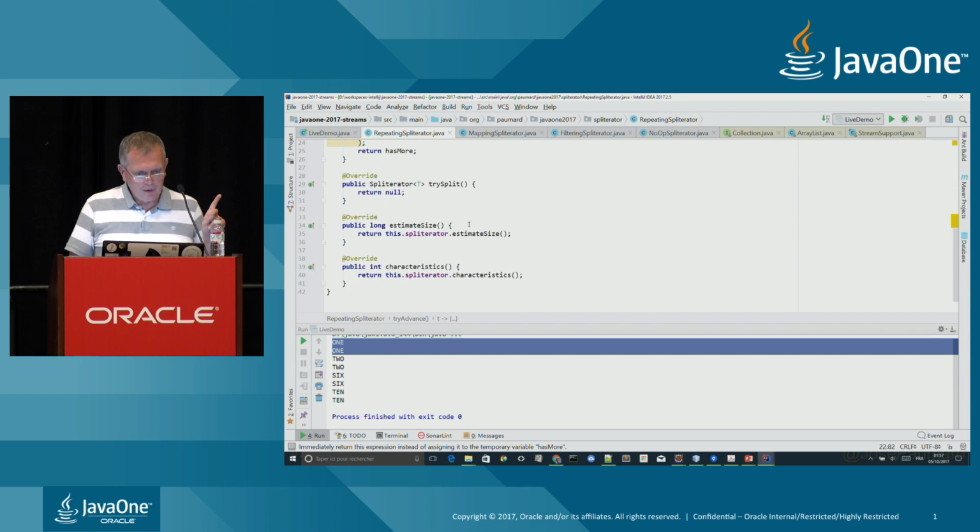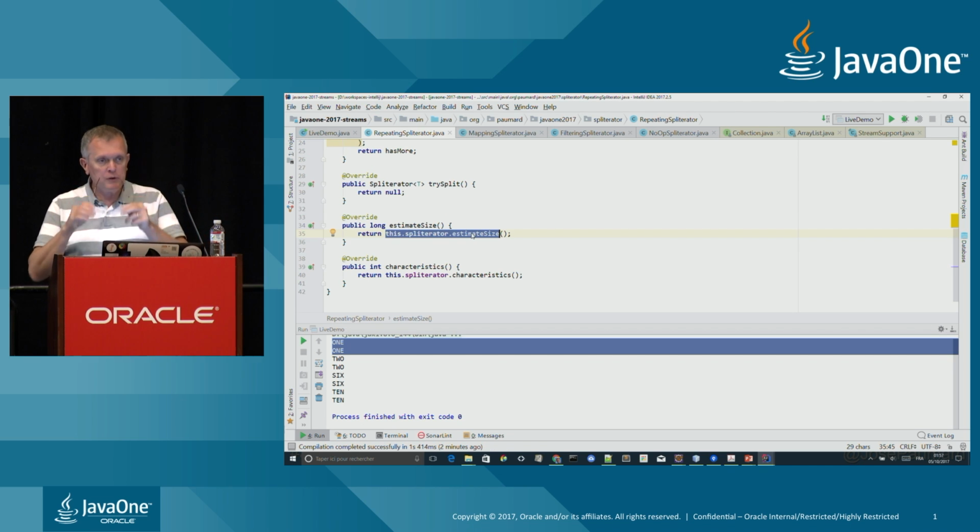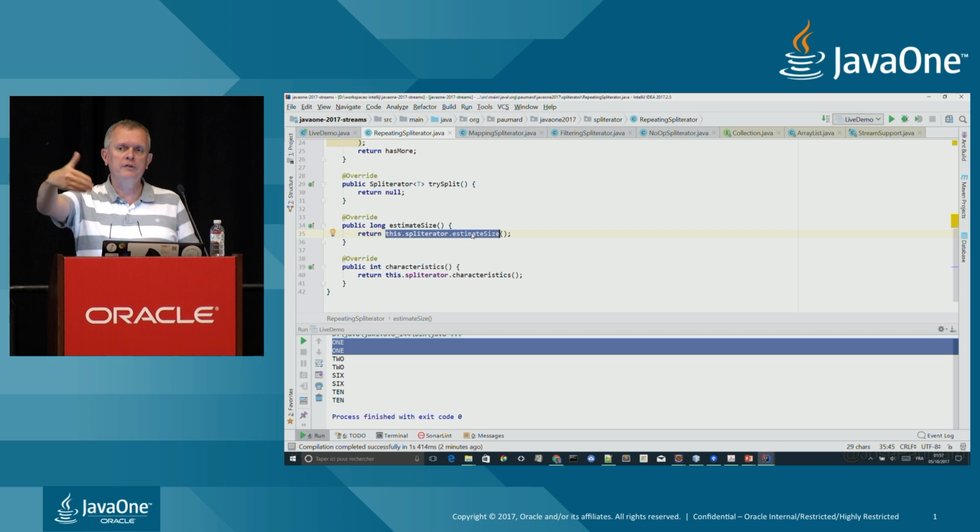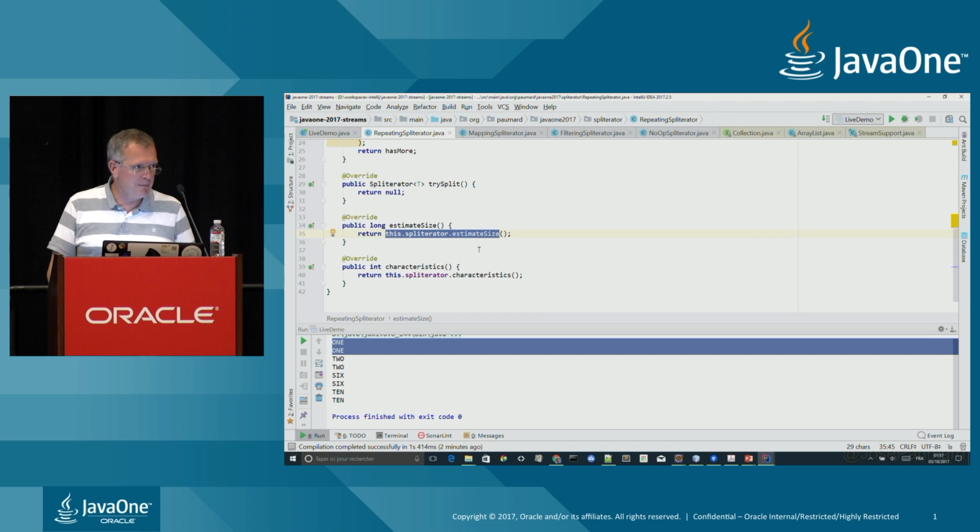There is another point I would like to raise, which is this spliterator estimateSize here. Because obviously I'm multiplying the size of the spliterator by the repeat factor. This is a long, and the estimate size might be Long.MAX_VALUE in some cases.